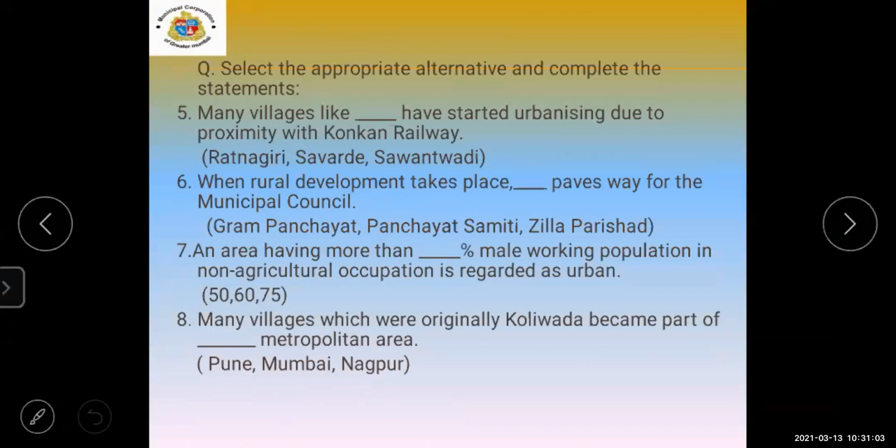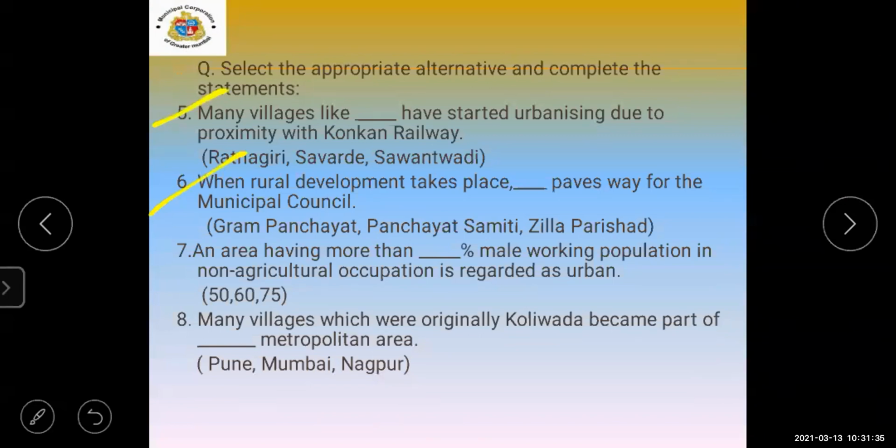Many villages like dash have started urbanizing due to proximity with Konkan Railways. Many villages like Sawarde have started urbanizing due to proximity with Konkan Railway. Yes, correct. Just now we have seen this point. Sawarde is a village which has started urbanizing because of the Konkan Railways. Correct. Fifth one is done.